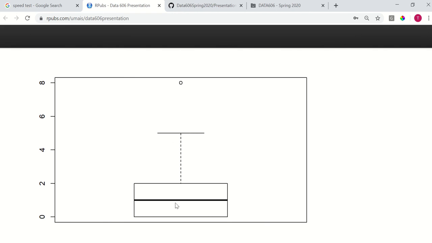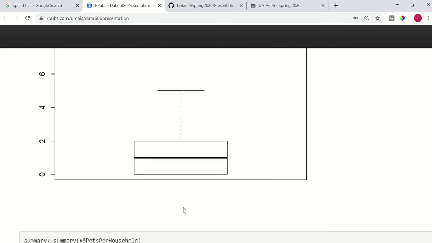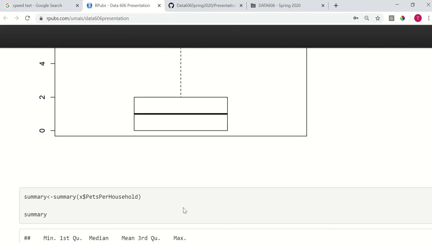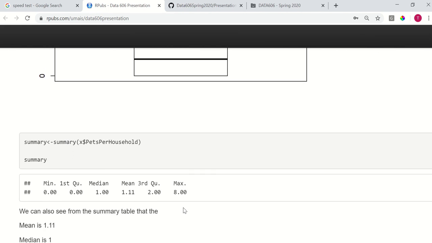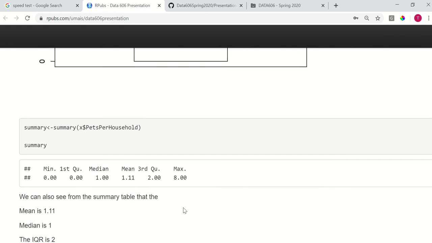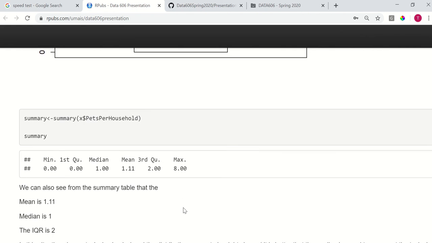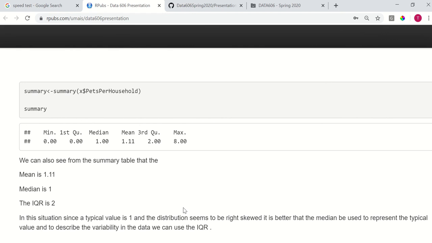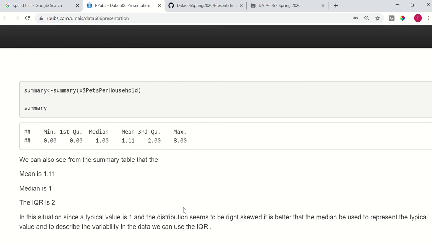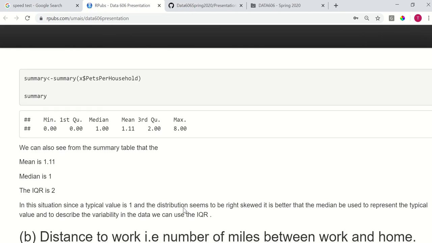This describes the variability in the data because most of the data lies in this region here. Based on the visuals, we can see that the median would be the best way to describe the typical value, and the variability in the data can be best described using the IQR.